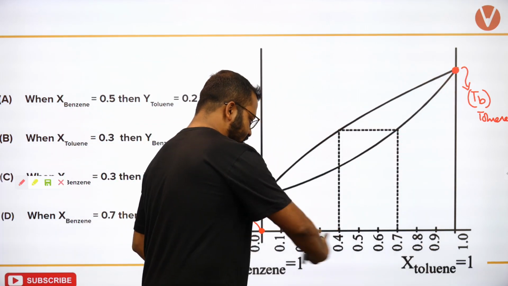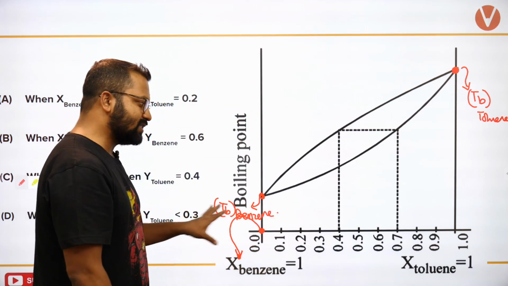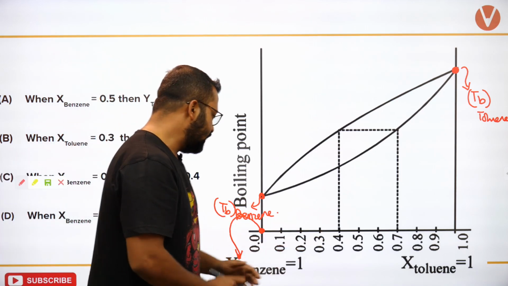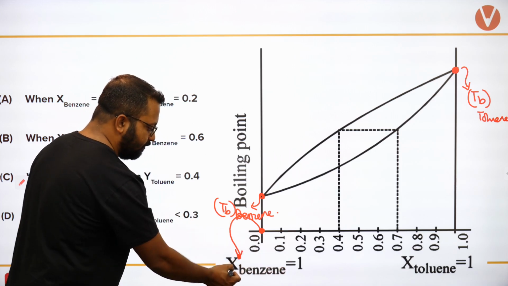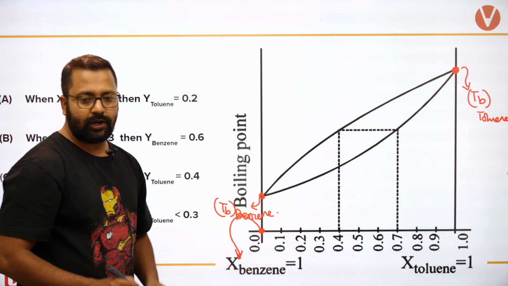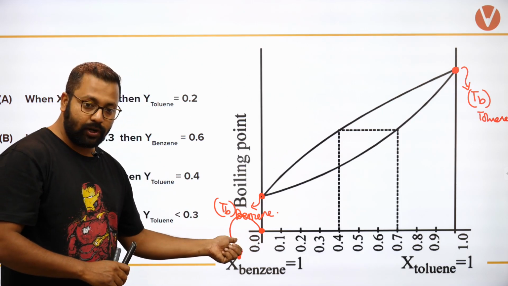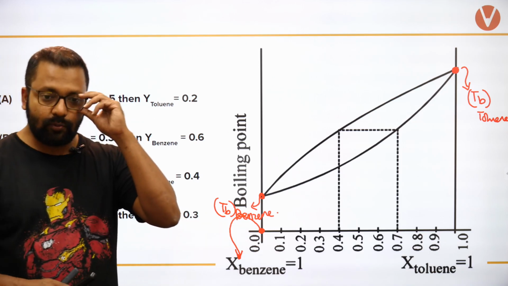Now for this plot, for which component is the composition increasing? You see this is 0, 1, 2, 3. So at this point, if the mole fraction of benzene is 1, what will be the mole fraction of toluene at the extreme left-hand side?